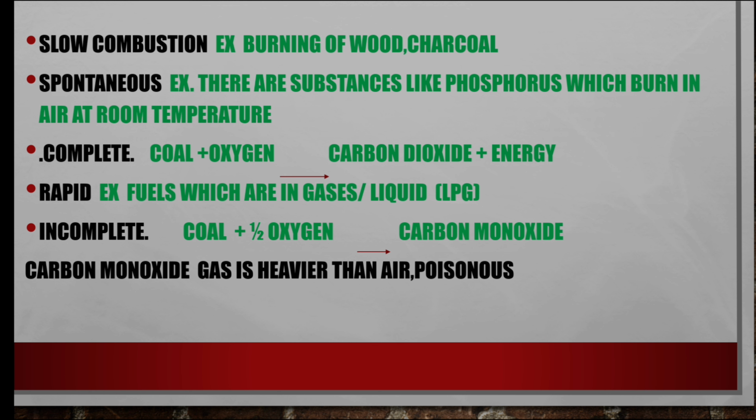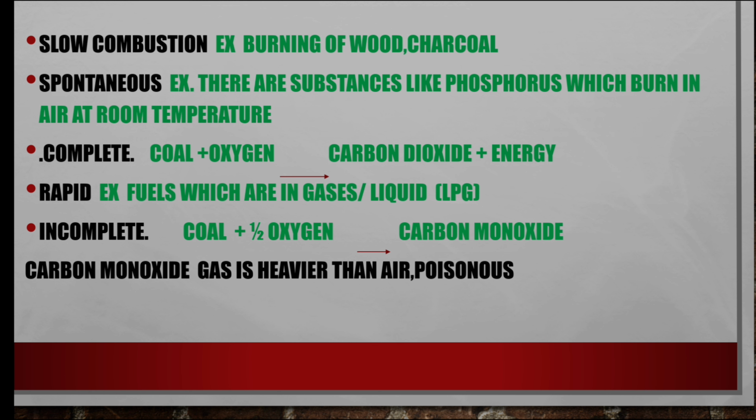And what is incomplete combustion? Here the oxygen supply is cut off. So coal reacts with a half supply of oxygen and it gives carbon monoxide. Carbon monoxide is a very, very dangerous one.